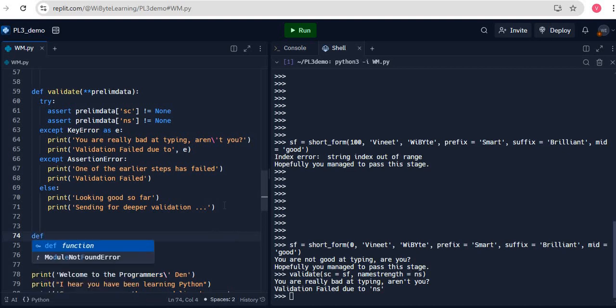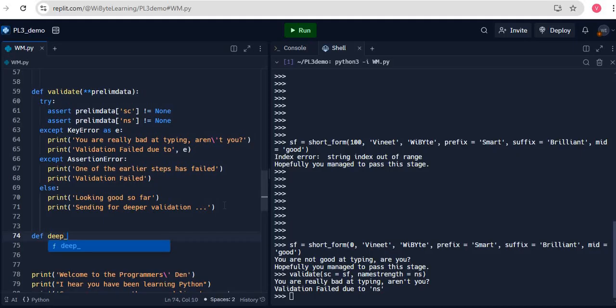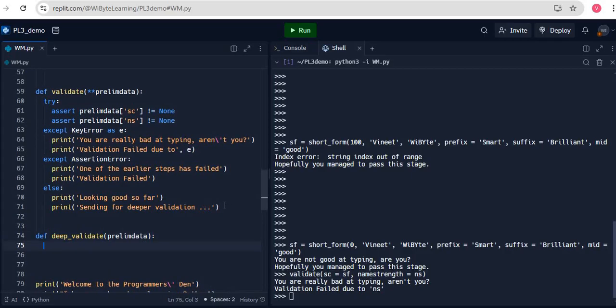I will first write a function to do the deep validate, with a dictionary being passed into it. One may think it's going to be some very complicated thing. We assume that this is running on some kind of remote server. We will in fact do something very simple here. Let me do something quite random.